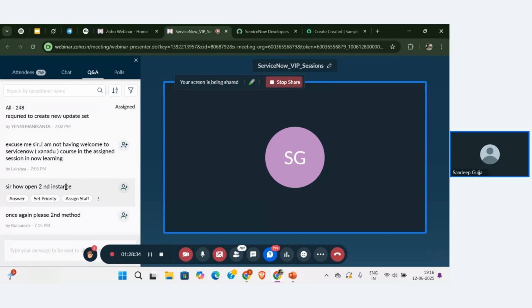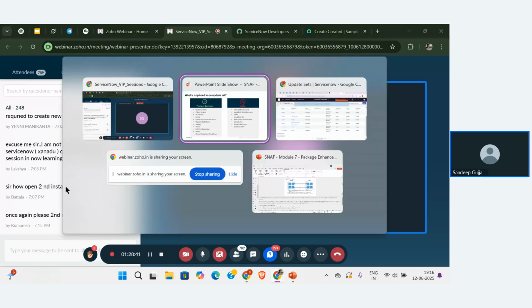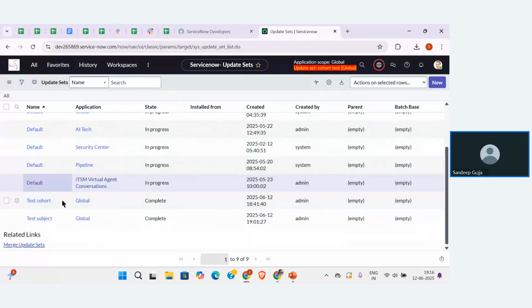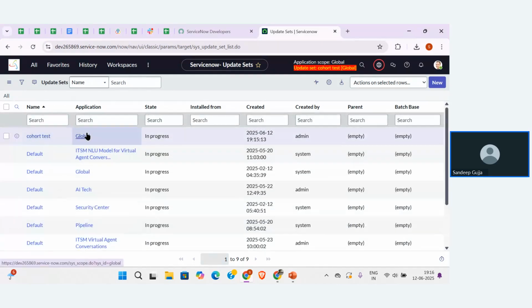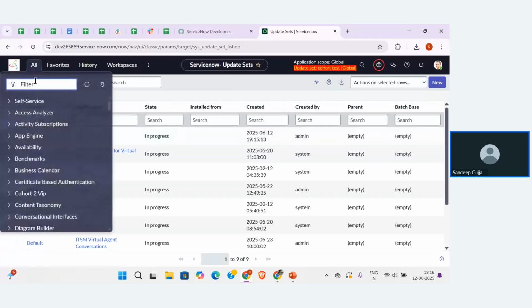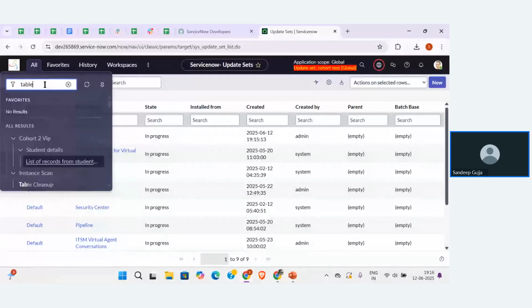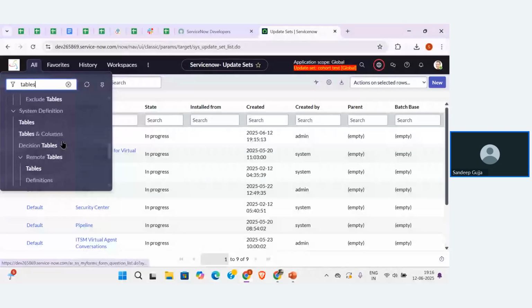So let me go with the second way, how we are going to add the configurations from one instance to another instance. Okay. So let me go and create one more update set. We have created one more update set with the name cohort test. You can see that it is active now. So let me add some configurations into that. Let me simply create one more table.